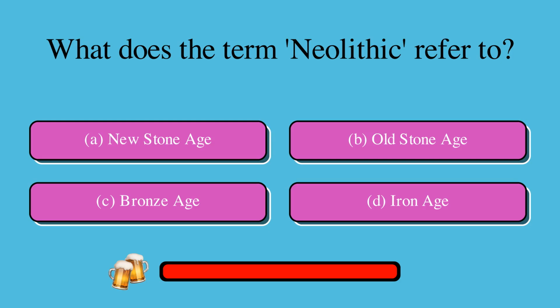What does the term Neolithic refer to? Is it A, New Stone Age, B, Old Stone Age, C, Bronze Age, or D, Iron Age? The correct answer is A, New Stone Age.